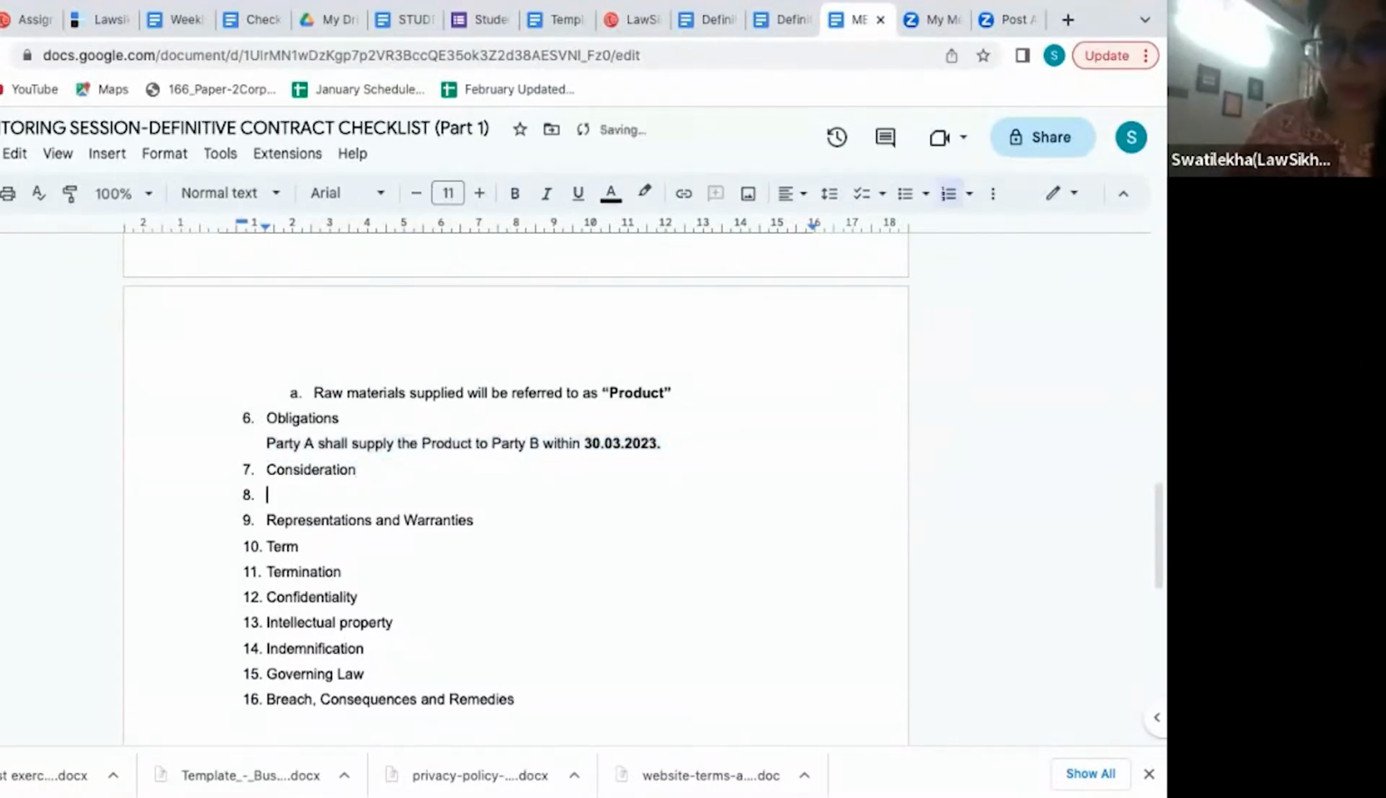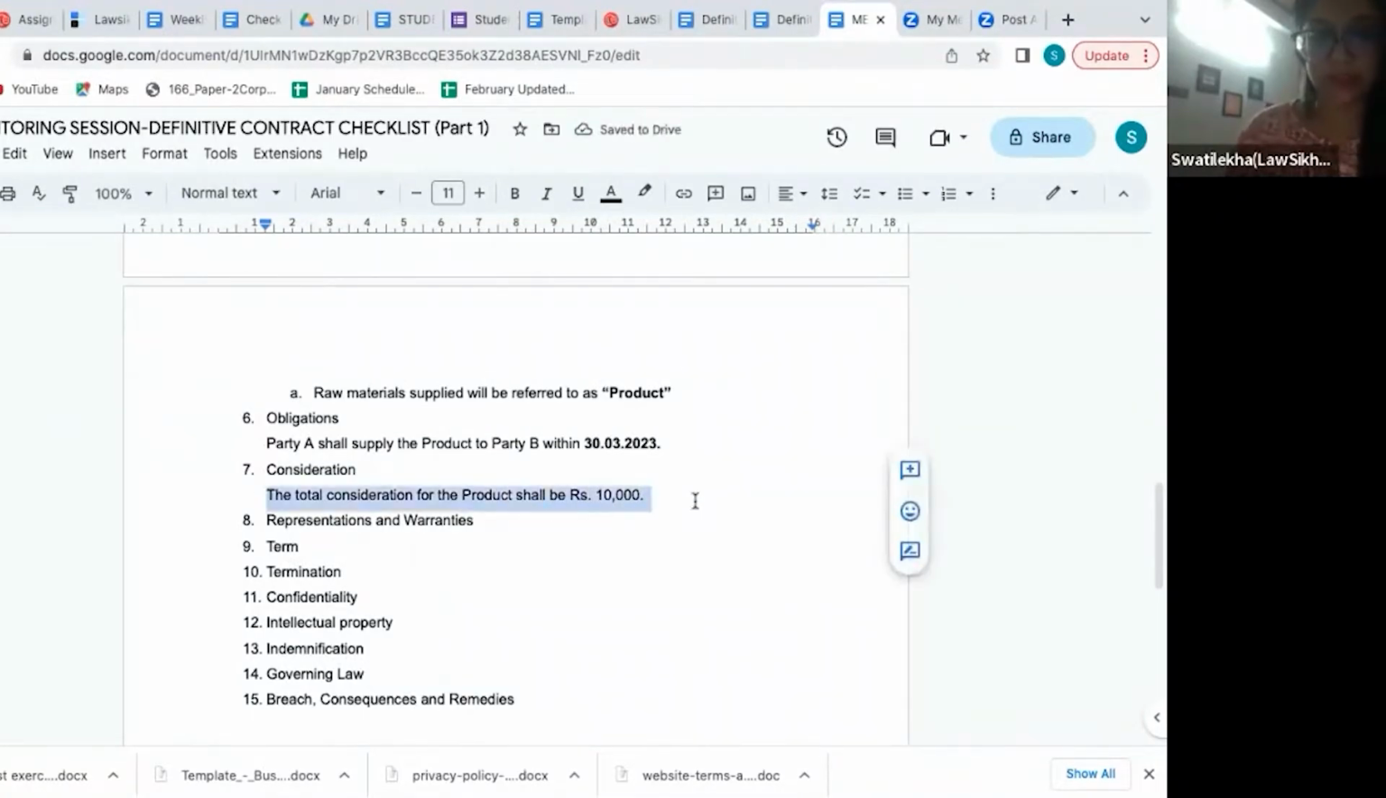Okay? Consideration, we already have an example. The total consideration for the product shall be rupees 10,000. Okay? This is the consideration. The consideration clause will provide what is the amount to be provided. Suppose there were some conditions that a party puts. I want 5,000 of this 10,000 in cash, 5,000 in check. It will also go into consideration. I want an RTGS transfer of 10,000 rupees. It will also go into this consideration clause. So any terms and conditions regarding the payment, okay, it will be put into the consideration clause.